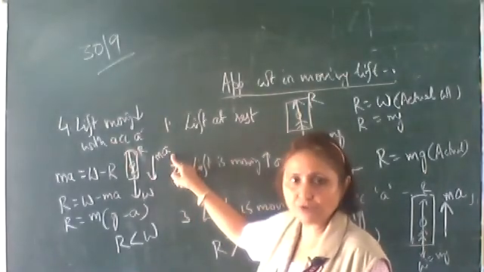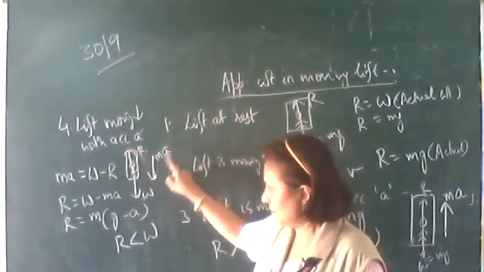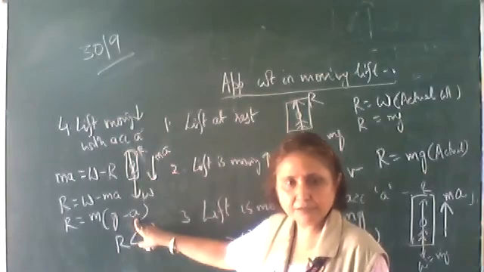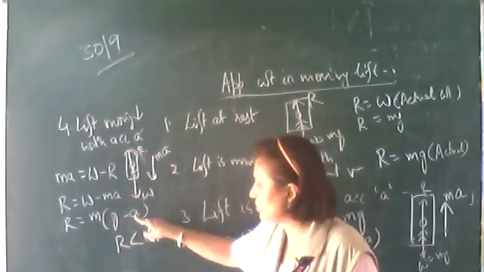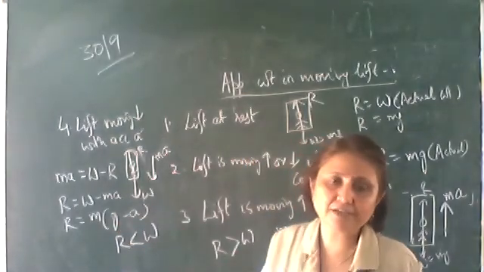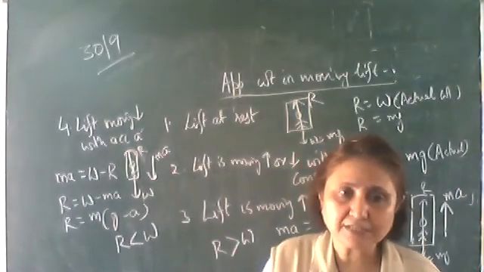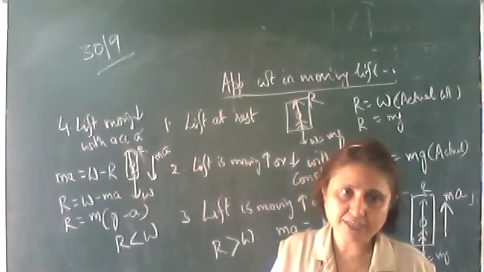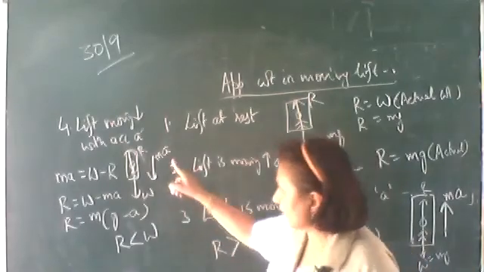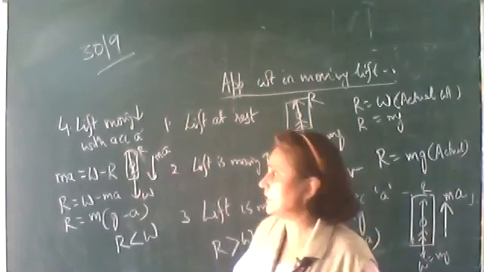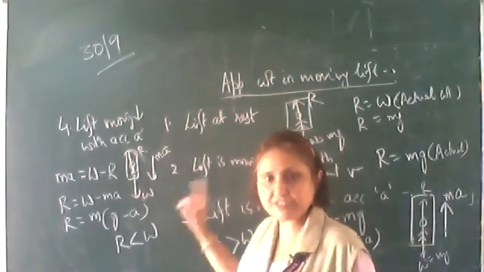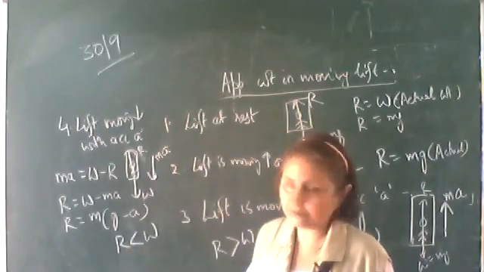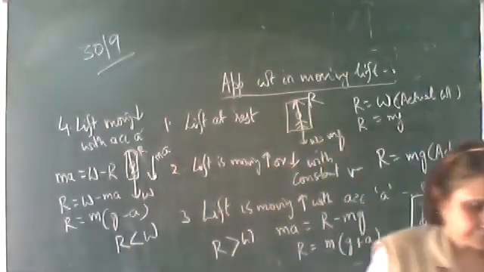So what is the total force? Mg. Here a is equal to g. What will be his apparent weight? R will be equal to mg minus mg, that is, apparent weight will be equal to 0. The person will feel weightless. If the lift mechanism fails, that is, the string of the lift breaks, the lift itself is coming down with an acceleration a equal to g. So write the fifth case.